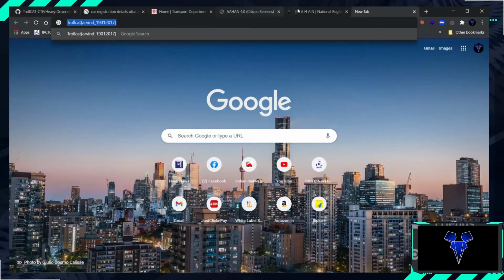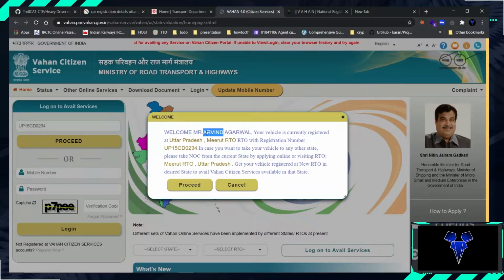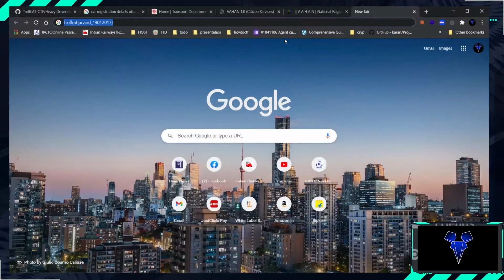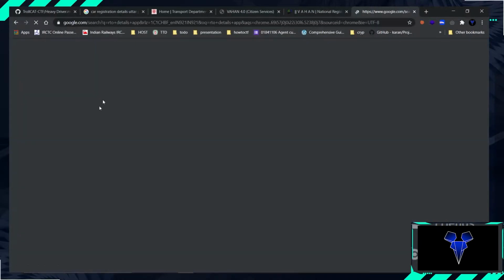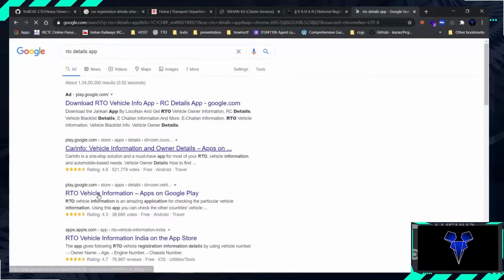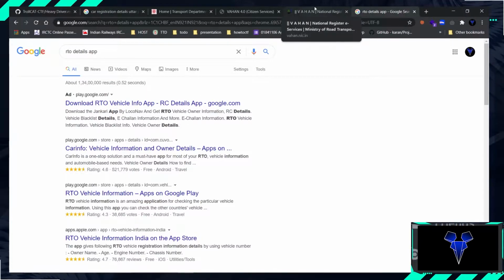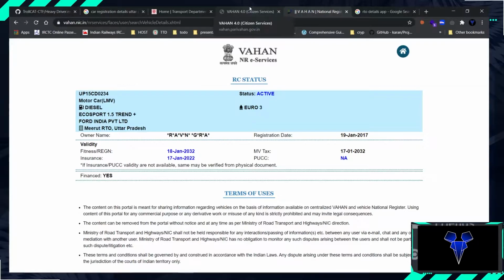The second part, where you have to search for this name, is pretty tricky, because this link is not available directly on Google, and you have to do a lot of research to finally get to this place. Another way you could do is download an RTO details app on your Android or iOS mobile phone. There are multiple apps, like RTO Vehicle Information and Car Info. If you enter the car's license number, you would get all the details required in the challenge.